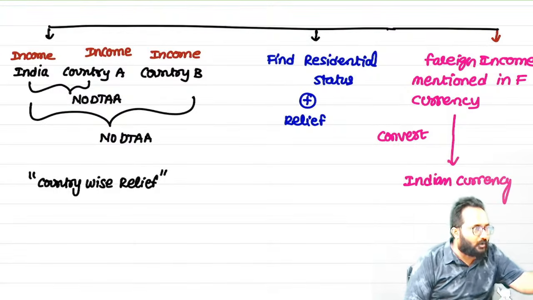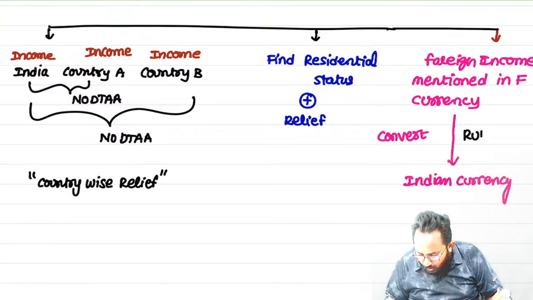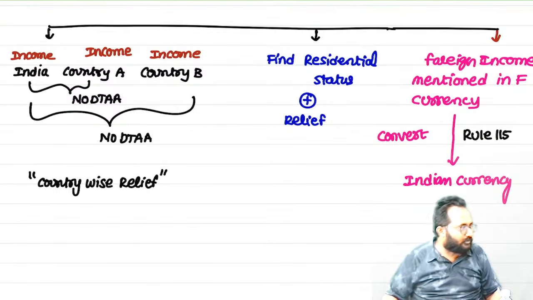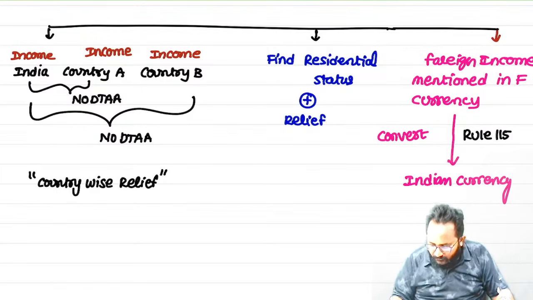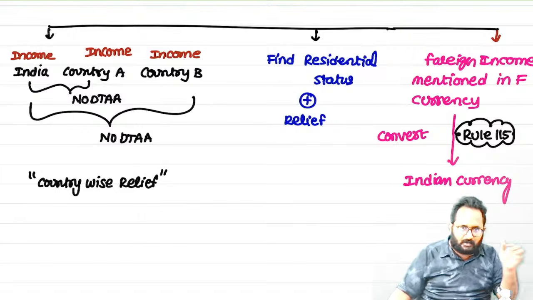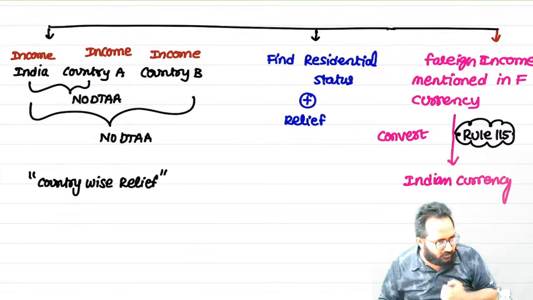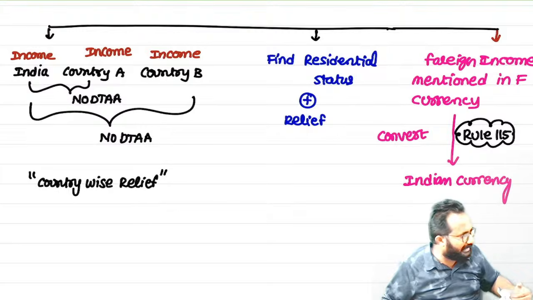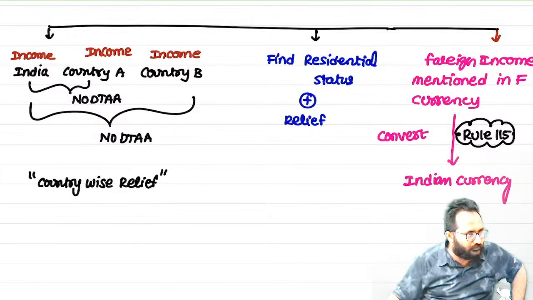But which rate should we take? So that we'll discuss in Rule 115 in the Income Tax Rules, not in the Act. In our study material you won't find this rule, but they always give questions on it. So in our material and handwritten notes I clearly mentioned Rule 115, which rates we have to take, and we also clearly discussed it. Understood, all of you?